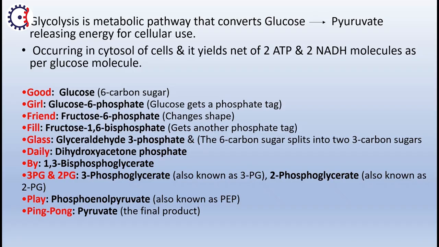After it gets another phosphate tag, it is converted into 1,3-bisphosphoglycerate. Then 1,3-bisphosphoglycerate is converted into 3-phosphoglycerate and 2-phosphoglycerate, 3-phosphoglycerate also known as 3-PG and 2-phosphoglycerate as 2-PG. After that it is converted into phosphoenolpyruvate, also known as PEP, and after the removal of the phosphate group, the final product we get is pyruvate.